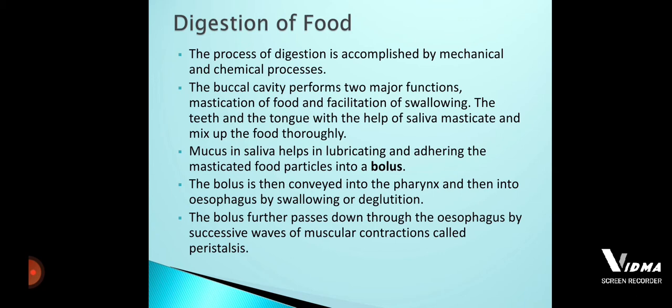So how is the mechanical method carried out inside our buccal cavity? Inside the buccal cavity, as you all know, there are the teeth, tongue, and salivary glands. Okay, all these are present inside our buccal cavity.